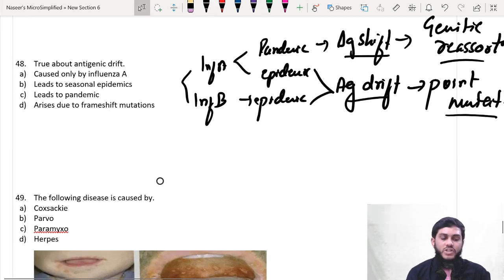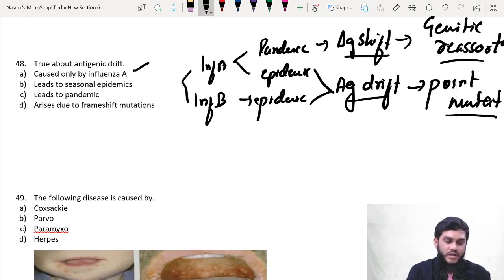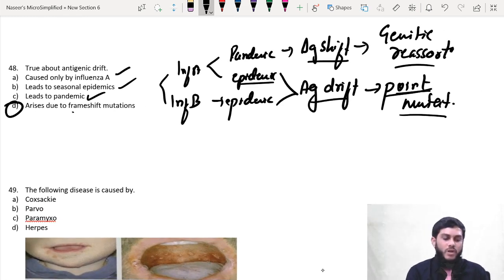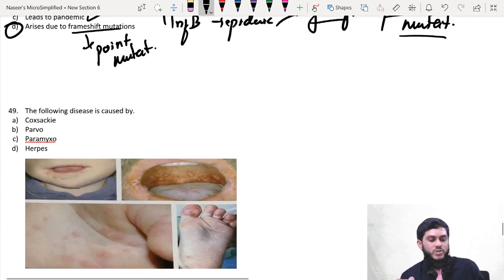Now they are asking about antigenic drift caused by influenza A. Leads to epidemics, seasonal epidemics: yes sir, right answer. Leads to pandemic: yes sir, right answer. Arises due to frame shift mutation: no, this is the wrong answer. It is due to point mutation, not frame shift mutation. Therefore answer is D. Next question 49.